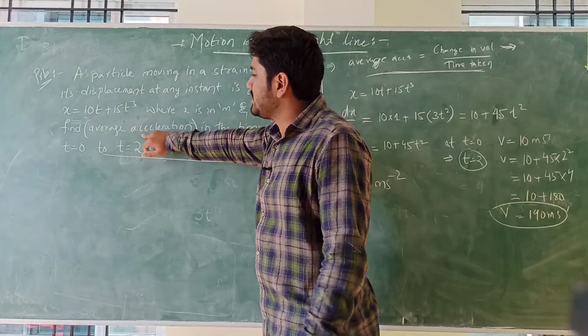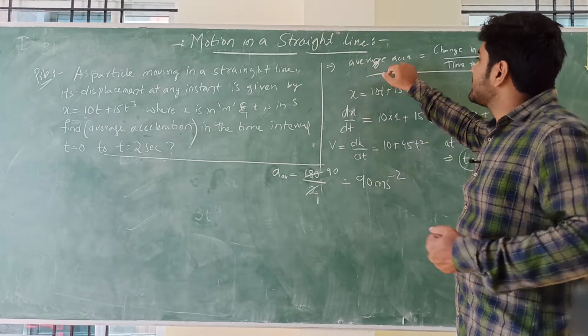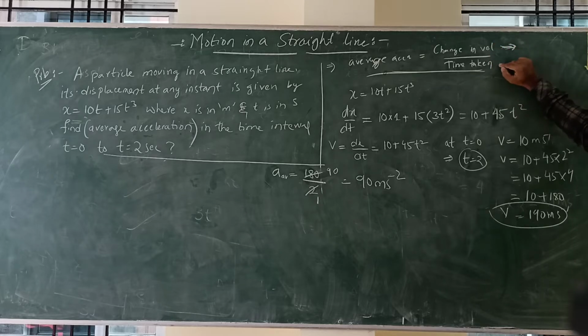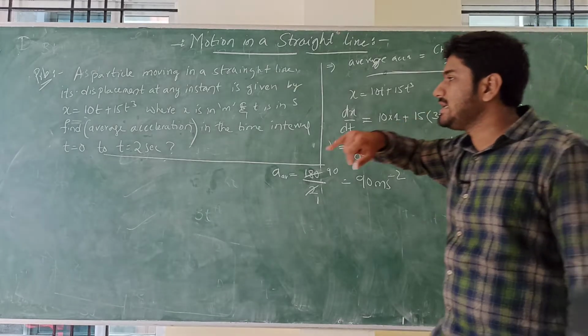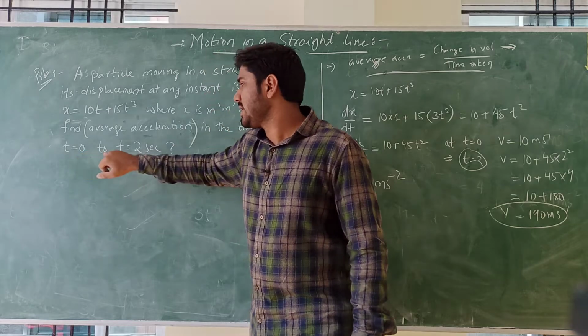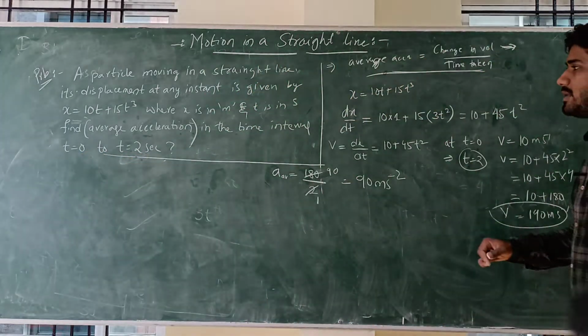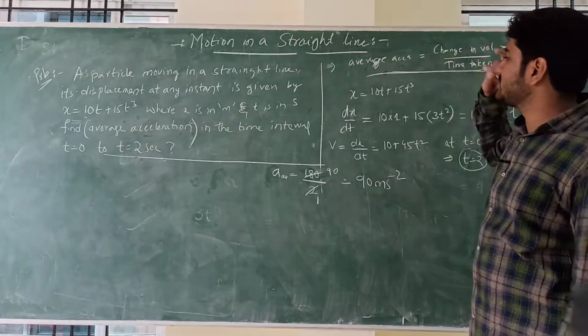Just see what he is asking. He is asking for average acceleration. The formula we have is change in velocity divided by change in time, that is, change in velocity divided by time taken. Now for change in velocity we need the velocity. What is the velocity at t equal to 0, and at t equal to 2? We have to calculate that first, because we want the change in velocity.